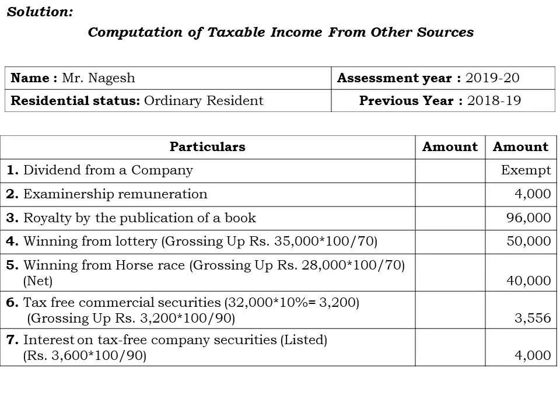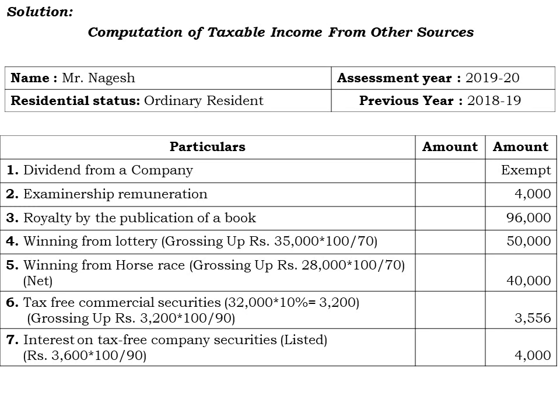Next one, that is winning from horse race, and here also we have to do the grossing up. Again the same formula will be applicable to the casual income of the horse race which is applicable in case of the winning from lottery. So grossing up of the horse race comes to rupees 28,000 multiplied by 100 divided by 70, and that comes to rupees 40,000. Next one, that is interest on tax-free commercial securities.